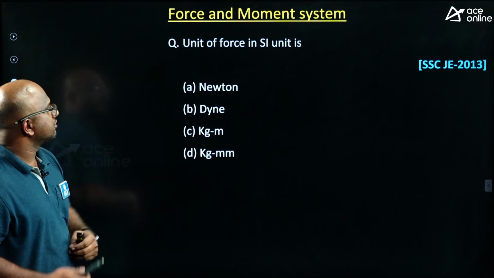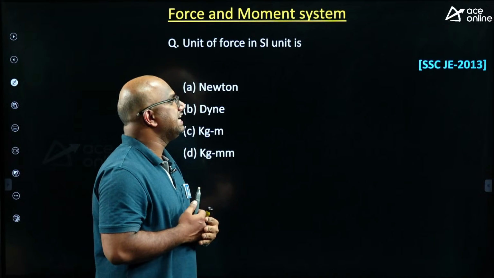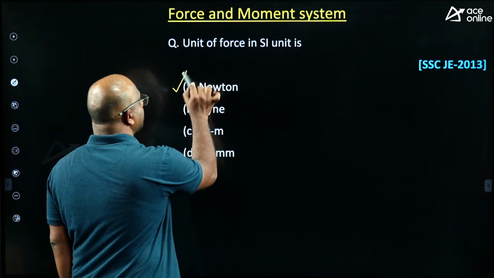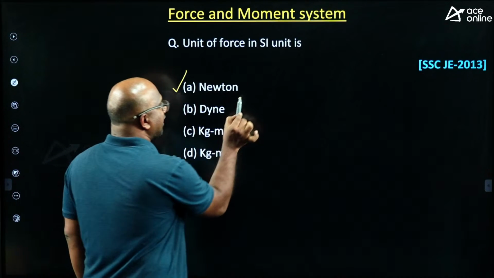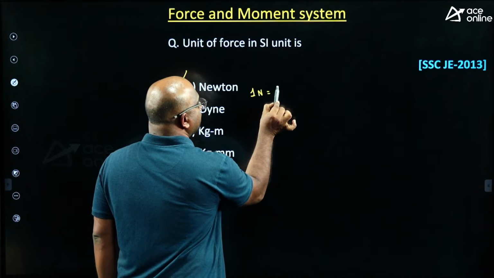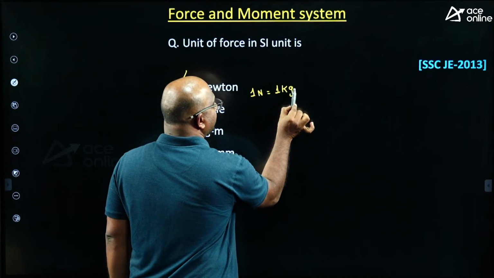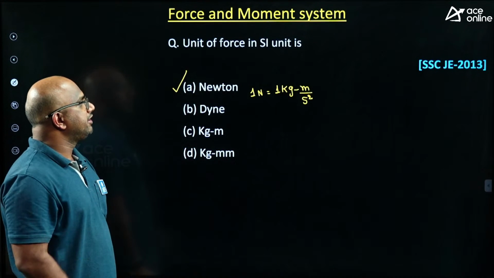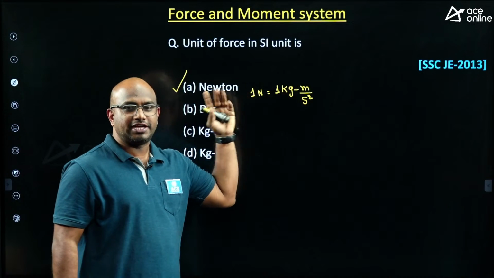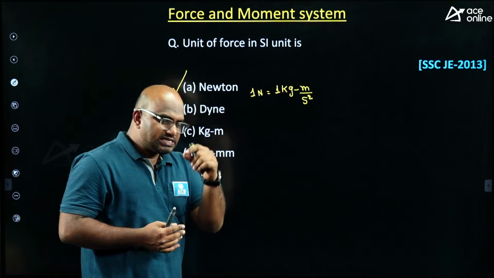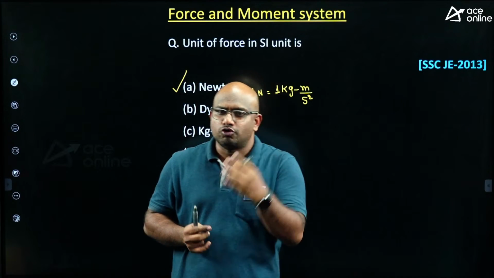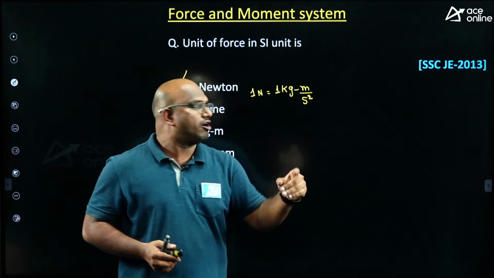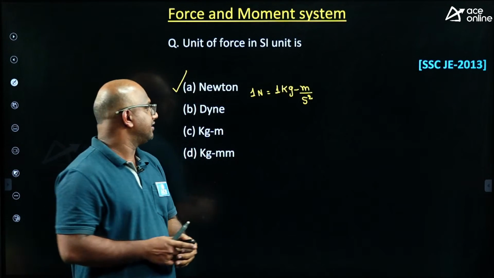Now, go to this question. The unit of force in SI unit. What is the unit of force in SI unit? Newton. What is meant by Newton? I can write 1 Newton equals 1 kg meter per second square. So the special unit for 1 kg meter per second square is the Newton. It is the force required to move a 1 kg object with an acceleration of 1 meter per second square.